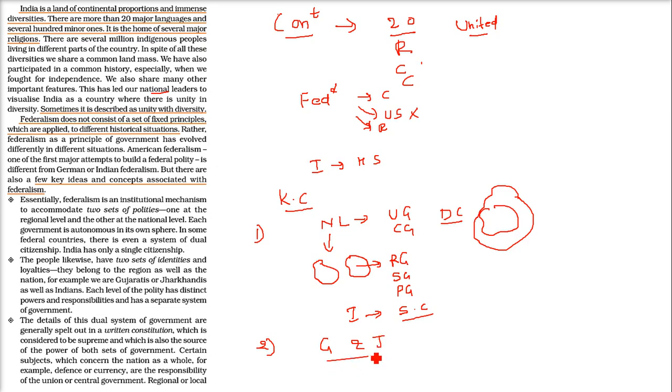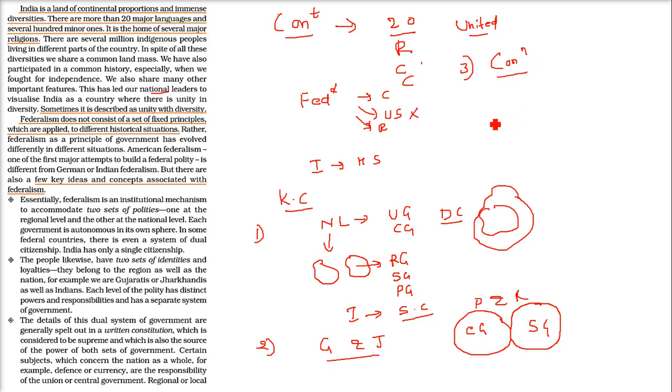So each level of the polity, each level of government has distinct powers and responsibilities. So if you have the central government and the state government, they have very clearly defined kshetra, adhikar kshetra, that is, powers and responsibilities, for these two levels of government. Then the third thing that comes here is the written constitution. Because we have a written constitution.